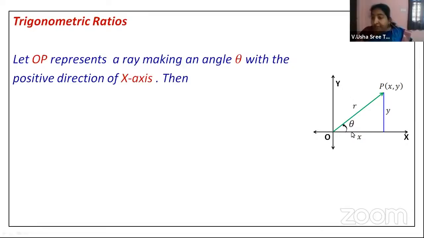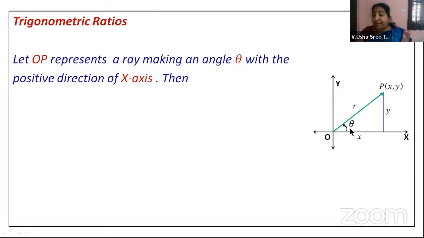When we take it in the anti-clockwise direction, we call it a positive angle also. Now here, the coordinates of the point are x and y. So you are taking x distance on the x-axis and y on the y-axis, isn't it? So here it is forming a right-angled triangle.